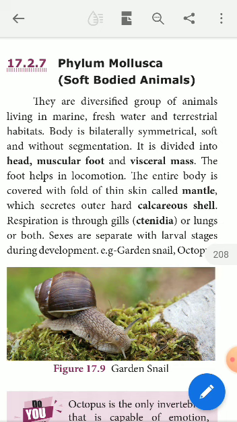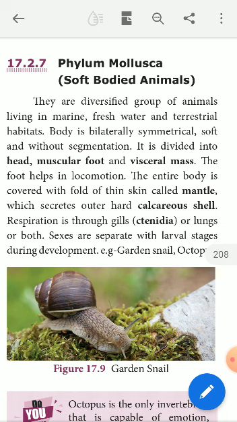Water can be classified into two types on the basis of its salinity. One is marine water, another one is fresh water. Some members of this group can live in marine and fresh water as well, and some of the members can live on land, so they are called terrestrial forms.